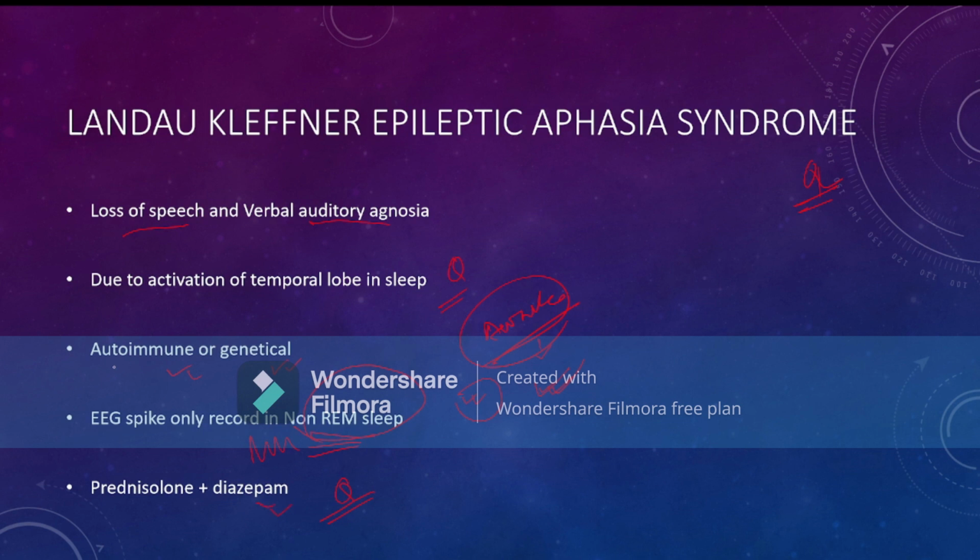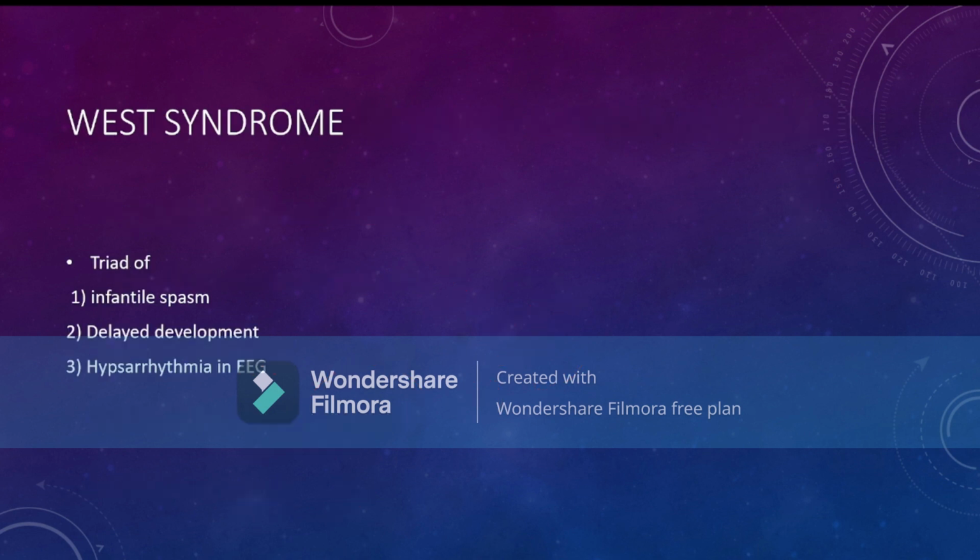The drug of choice is prednisolone plus diazepam. As I said, it is mainly due to autoimmune or genetic disease. So we have to give prednisolone, and along with this we give night-time diazepam. Now come to West syndrome. It is also an all India MCQ.